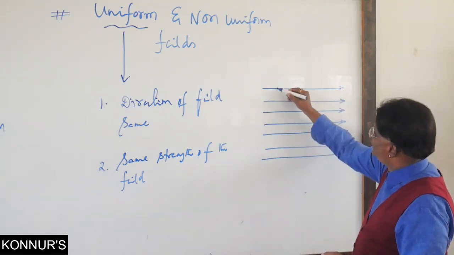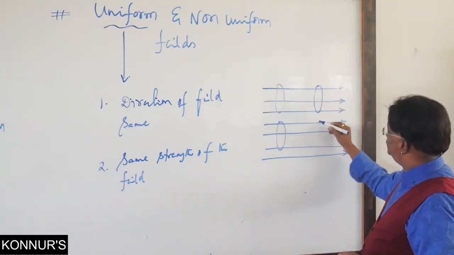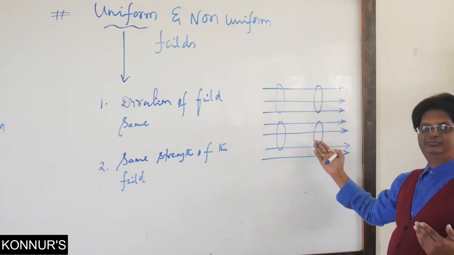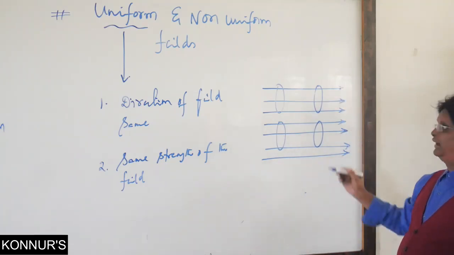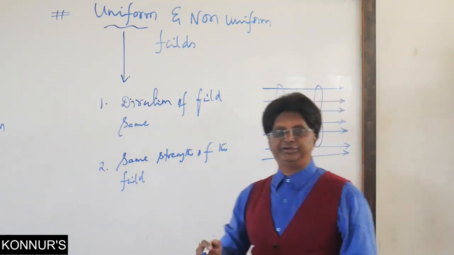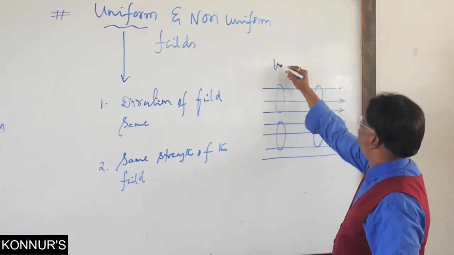Supposing now I consider here, or here, or here, what will you find? The same density of field lines everywhere, and also the direction at any given point, if I draw a tangent, it will be along that straight line, is it not? Therefore, this is now said to be a uniform electric field.